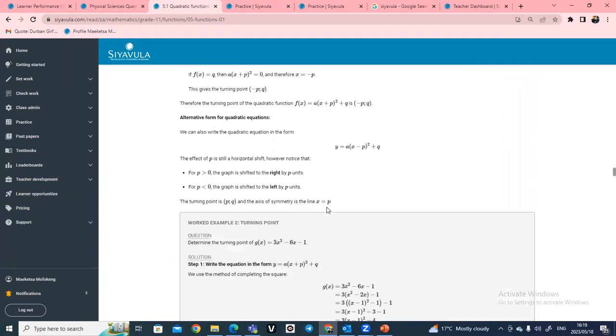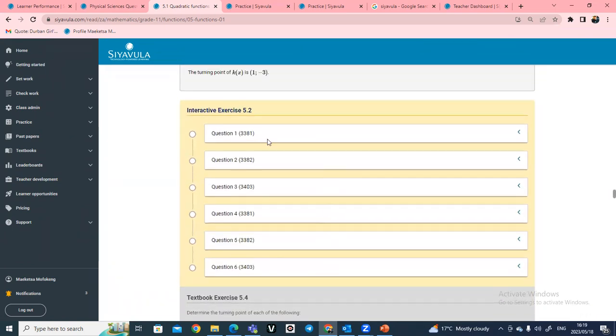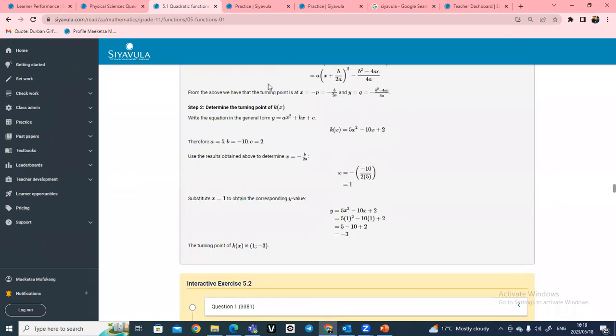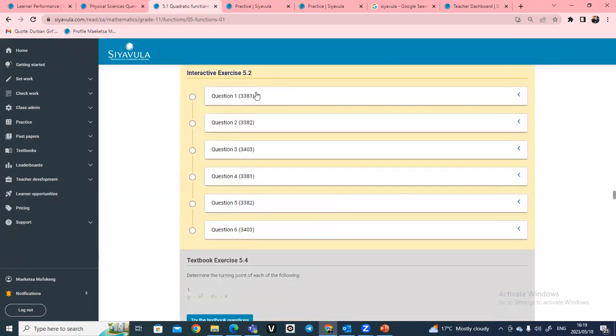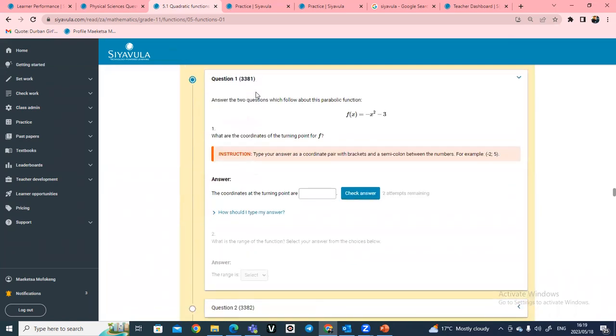So that's it. And then from there, remember I did say that we have some interactive exercises after we would have explained some concepts here. Now we want to check if learners really did understand. So they can just open on these interactive exercises and start answering the questions here. And then another thing that I like about Siyavula, whether they got this answer correct or wrong, they can just take note of this Siyavula question ID here, which in this case is question number 3381. And then I will show you just now where they are supposed to use this question for further practice later on.